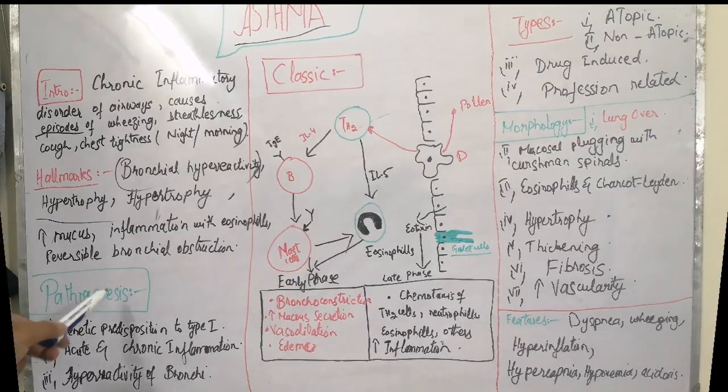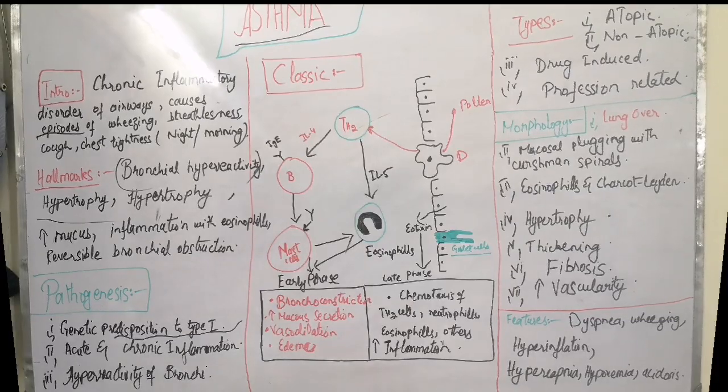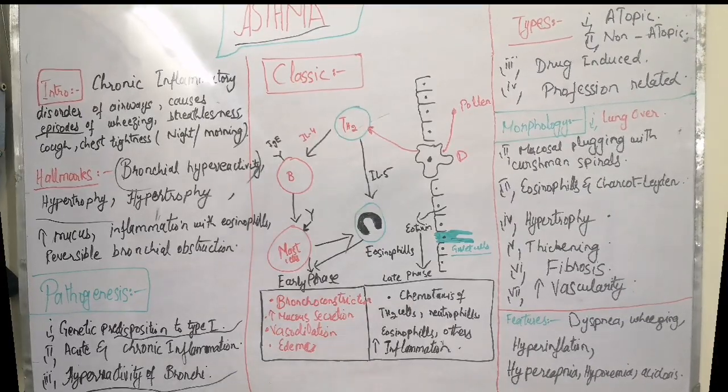Now we will come to the pathogenesis. Asthma is the result of, first, genetic predisposition to type 1 hypersensitivity reaction. Second is acute and chronic inflammation of the bronchi. And third is hyper responsiveness of the bronchi to certain inflammatory agents.